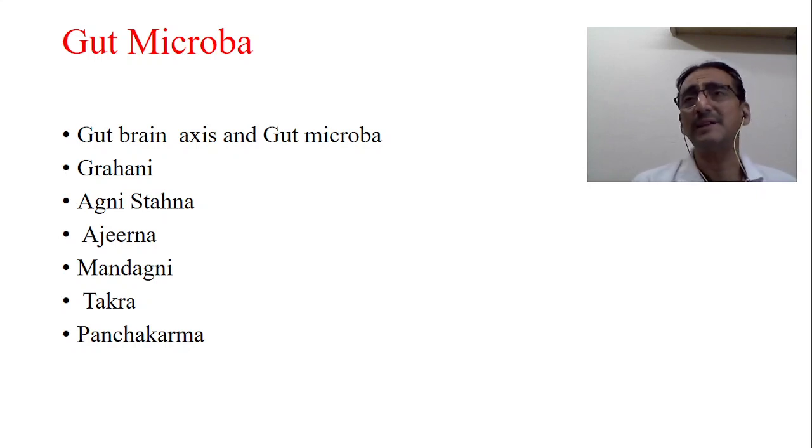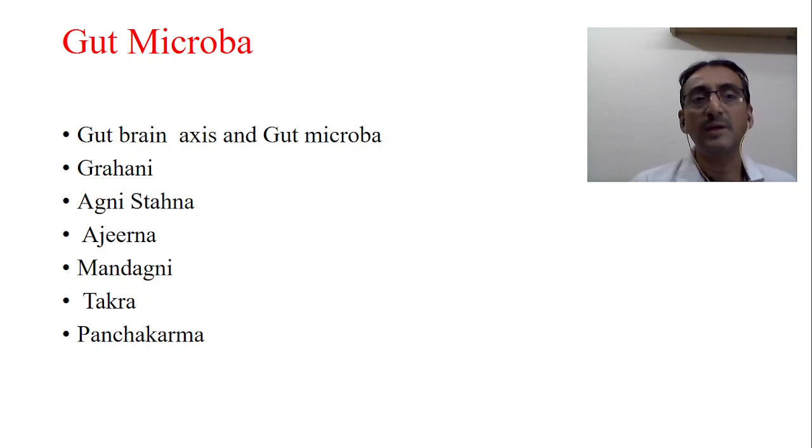so many of the panchakarmas which are explained, we may talk about Vamana, Virechana, and Basti. Actually, in all these three, the gut itself is involved. Vamana clears the gut from the upper part of the body, Virechana from the lower part of the body, and Basti, again, from the large intestinal area. So all the treatment principles of Ayurveda are aimed towards the gut area itself, because they know that if you are able to maintain the healthy status of the gut, then you are able to maintain the healthy status of the gut microbiota and also the gut-brain axis.